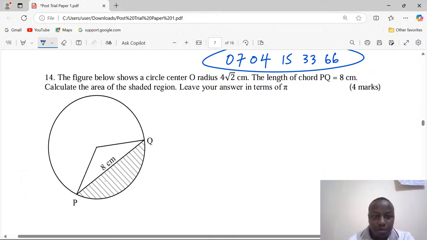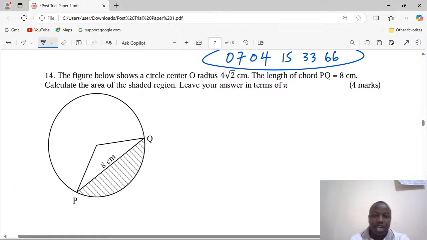The figure below shows a circle, center O, radius 4√2 centimeters. The length of the chord PQ is 8 centimeters. Just as you can see, 8 centimeters. Calculate the exact area of the shaded region. Leave your answer in terms of pi.